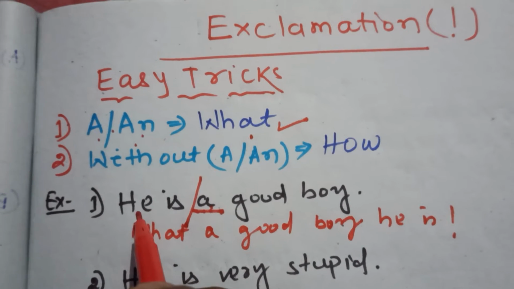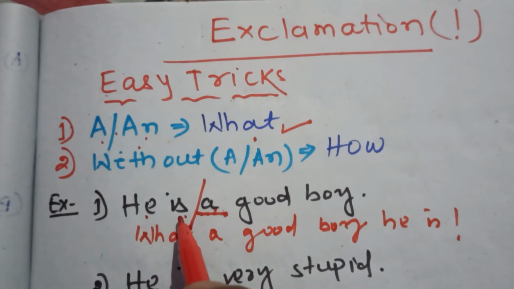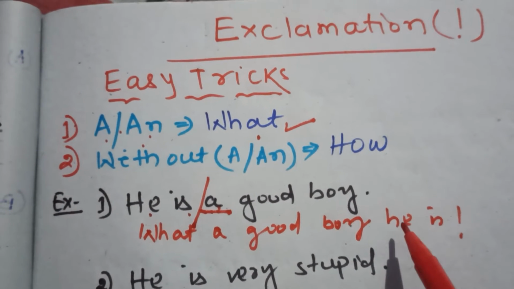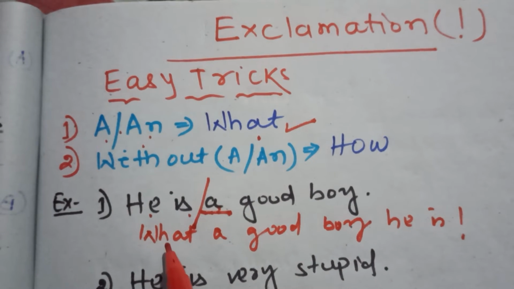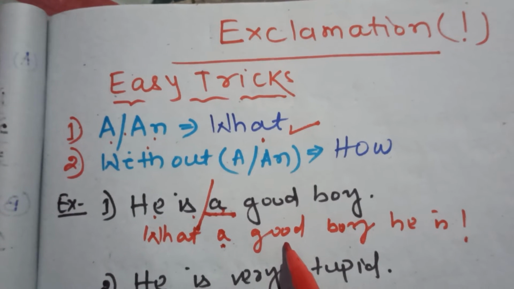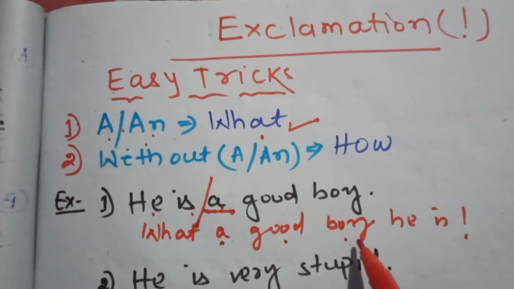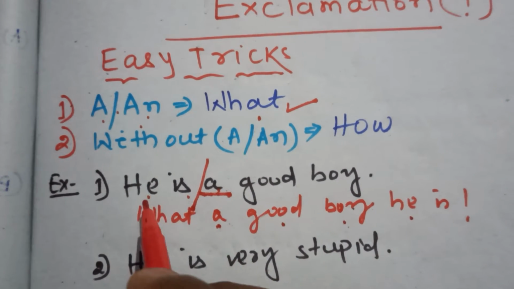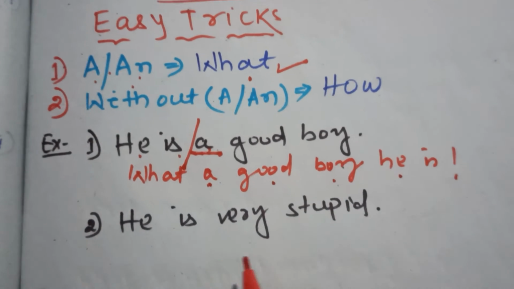You have to separate subject and verb, and you have to write it at last. What, then article, then adjective, then noun, then subject, then verb. What a good boy he is.